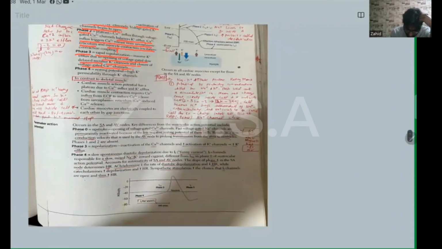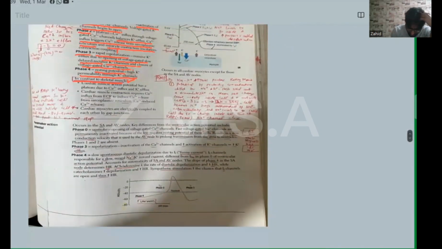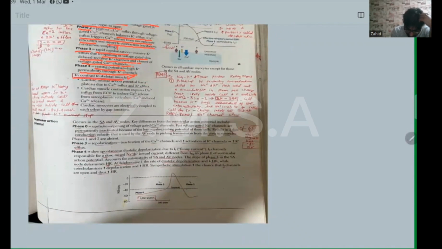Next, phase number four, resting potential, with high potassium permeability through potassium channels. In contrast to skeletal muscle cells, what are the differentiating points between atrial and ventricular cells and skeletal muscle cells? Cardiac muscle action potential has a plateau due to calcium influx and potassium efflux. Cardiac muscle contraction requires calcium influx from extracellular fluid to induce calcium release from the sarcoplasmic reticulum. Calcium induced calcium release phenomenon.